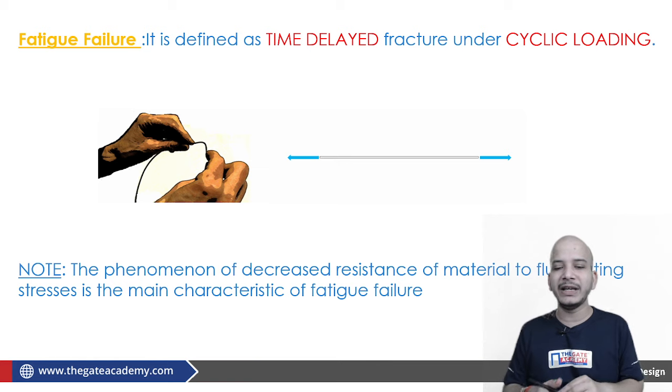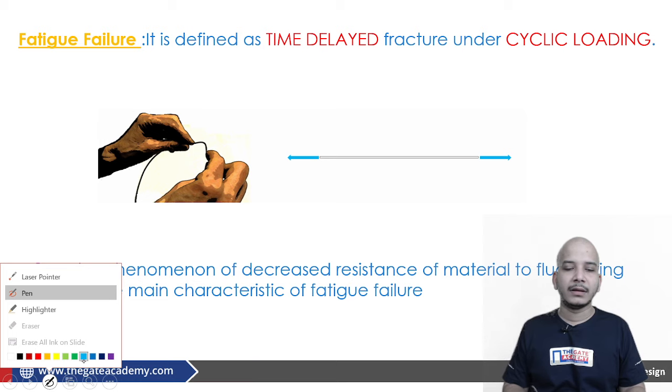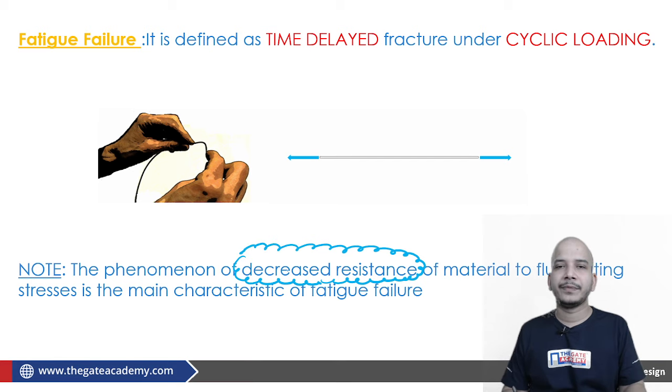The phenomenon of decreased resistance of the material to the fluctuating stress is the main characteristic of fatigue failure. So we all know that this is an easier way of getting the material to fail. So basically the material will fail at a value even lesser than the yield strength.